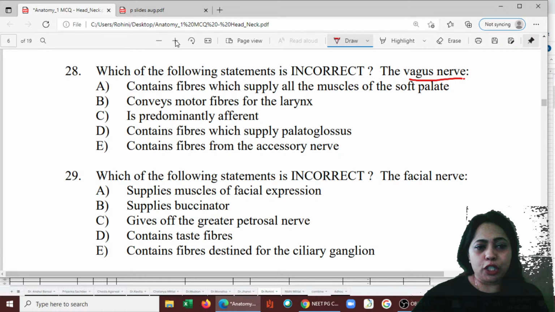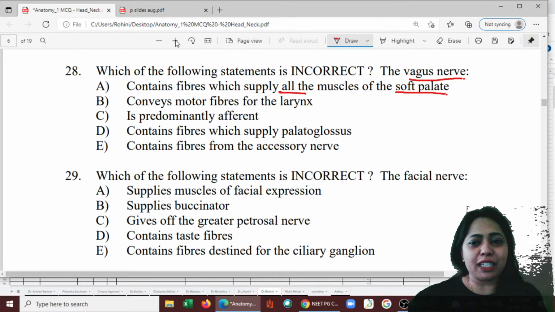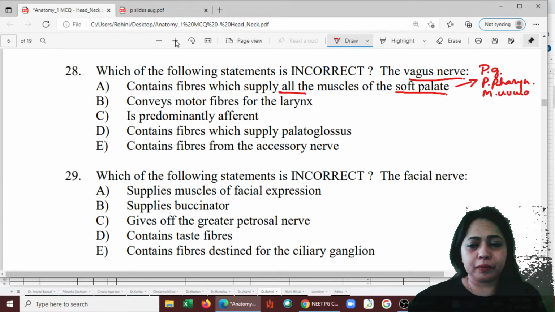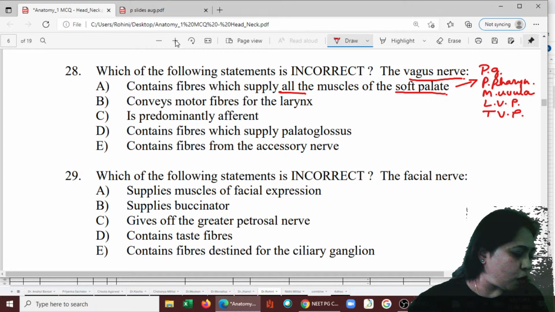So now here it contains the fibers which supply all muscles of the soft palate. So what are the muscles of the soft palate first of all? The first statement itself seems to be wrong. It is not all the muscles. We have 5 muscles: palatoglossus, palatopharyngeus, musculus uvulae, and then we have levator veli palatini and tensor veli palatini.